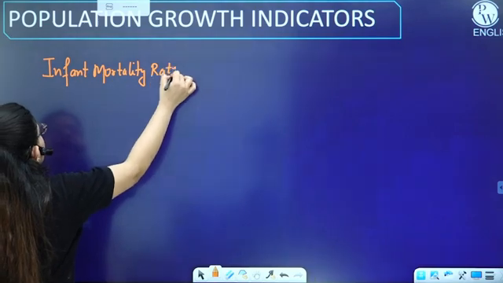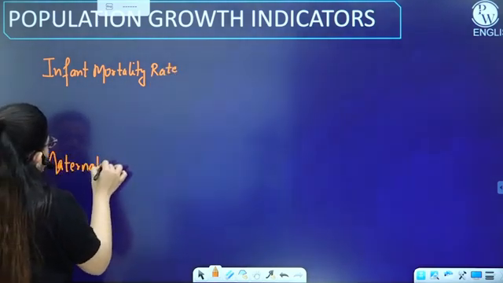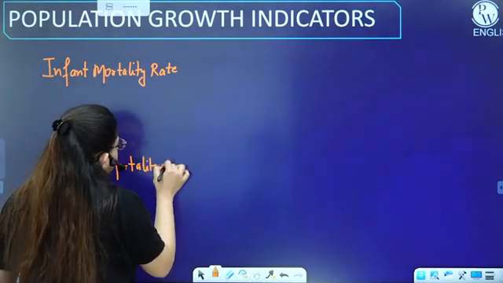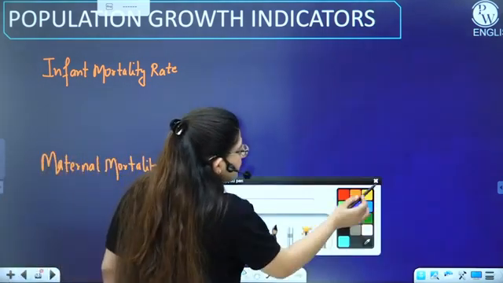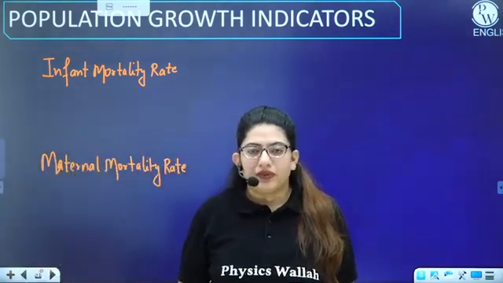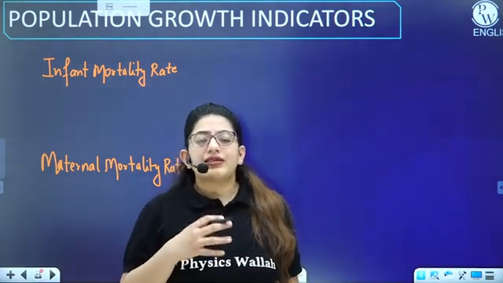And then we have the maternal mortality rate. Okay, what's the difference? For example, if a child was born, but the child was born dead, what's that? A newborn baby is known as an infant.